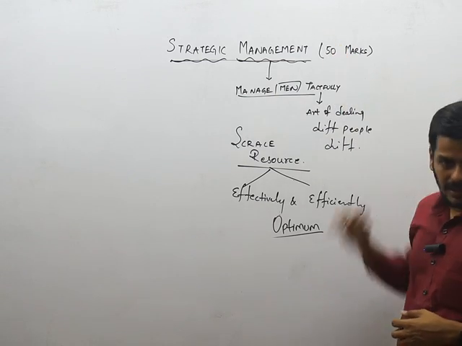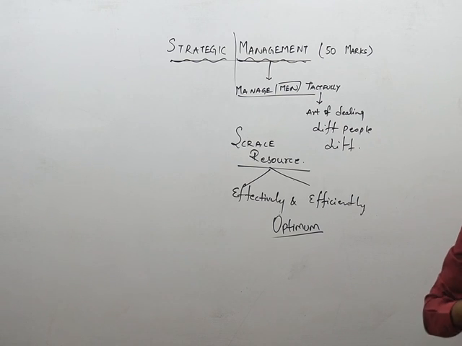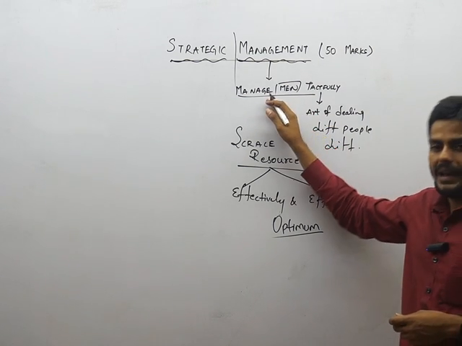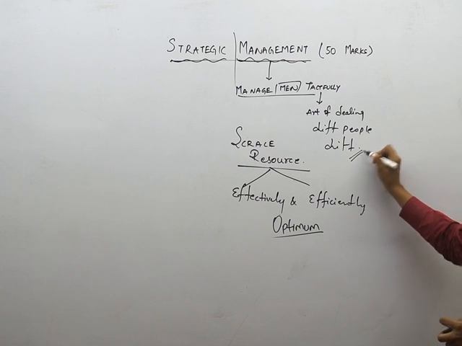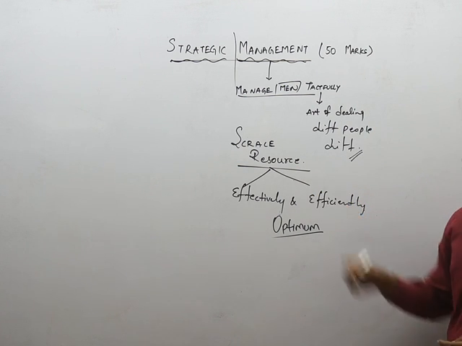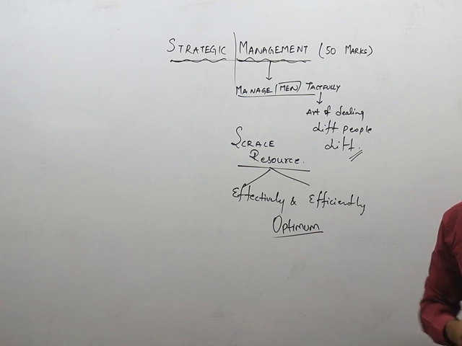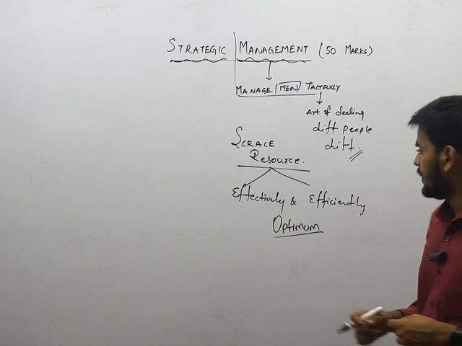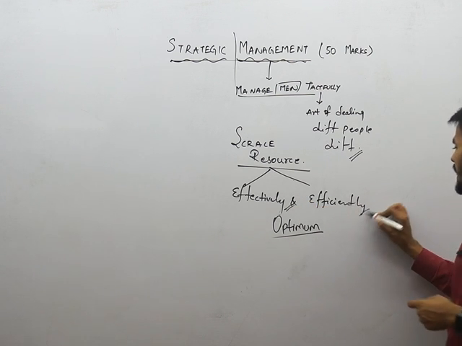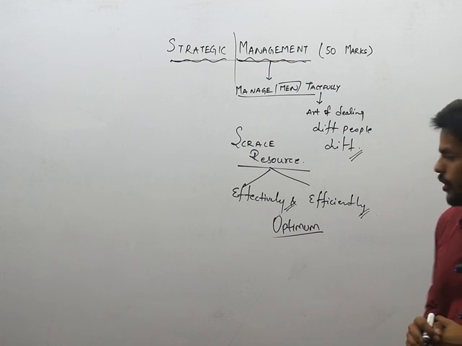So strategic management we have broken obviously into two terms. First of which we are discussing what is management. Management is about managing men tactfully. Tact is an art of dealing different people differently, right? So resources are scarce, we know that, because abundant resources are not available. Too much availability, abundance, is also a problem sometimes. We will also see how that works a little later. Effectively and efficiently, these are the two other important things that we need to consider in this context.